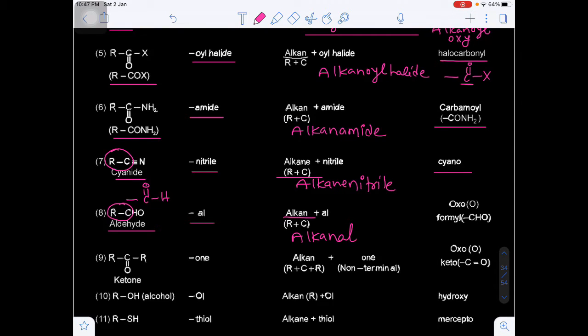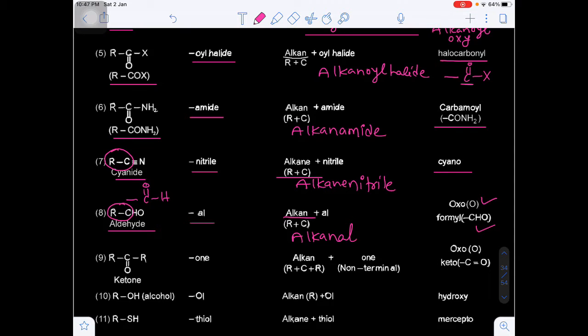Okay. Now here, if the aldehyde group is treated as a prefix, there are two types of prefixes, oxo as well as formyl. Okay. When can we use oxo, and when do we use formyl?